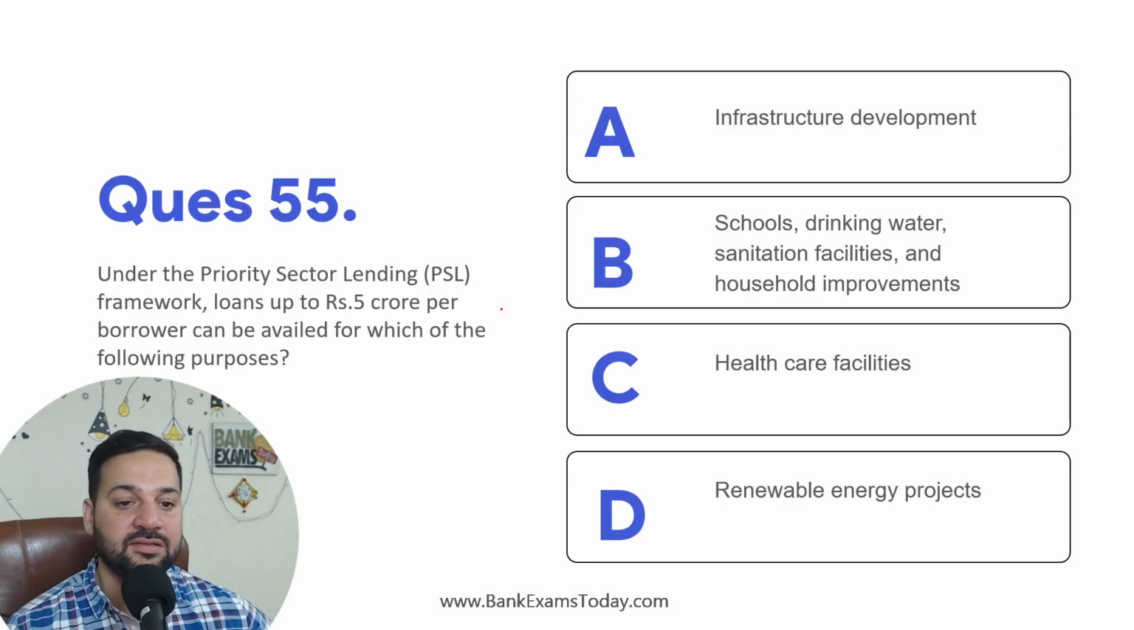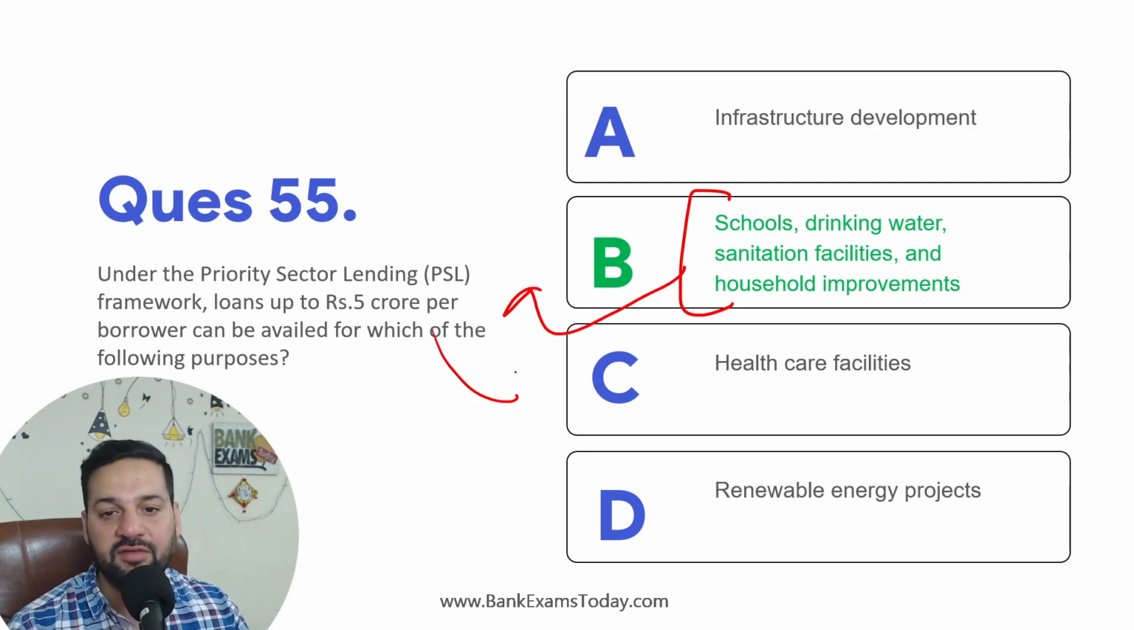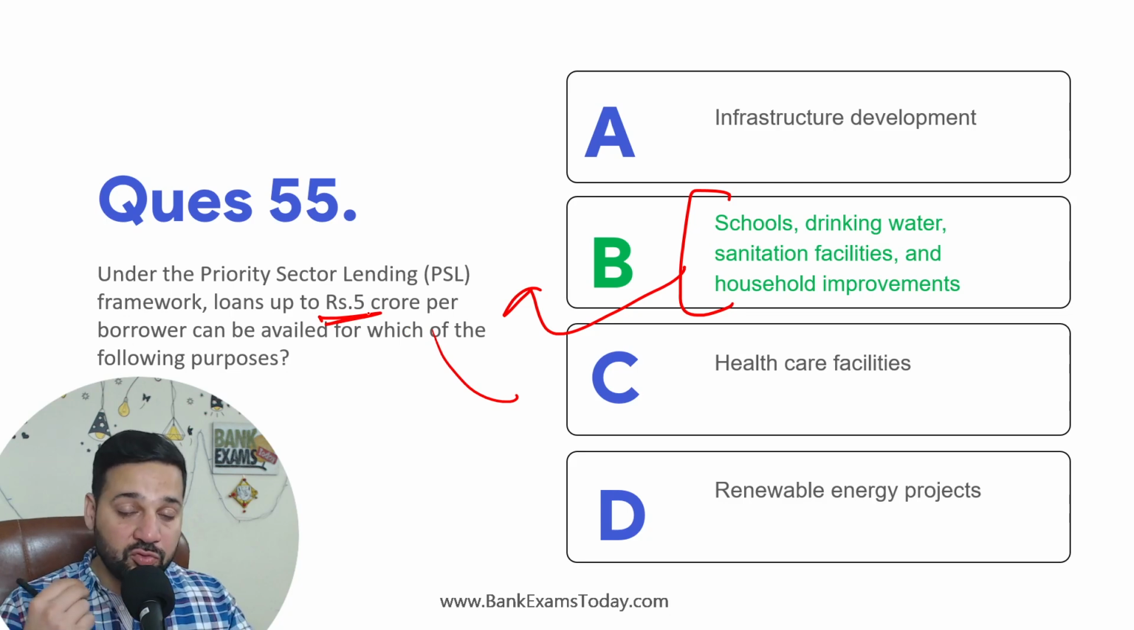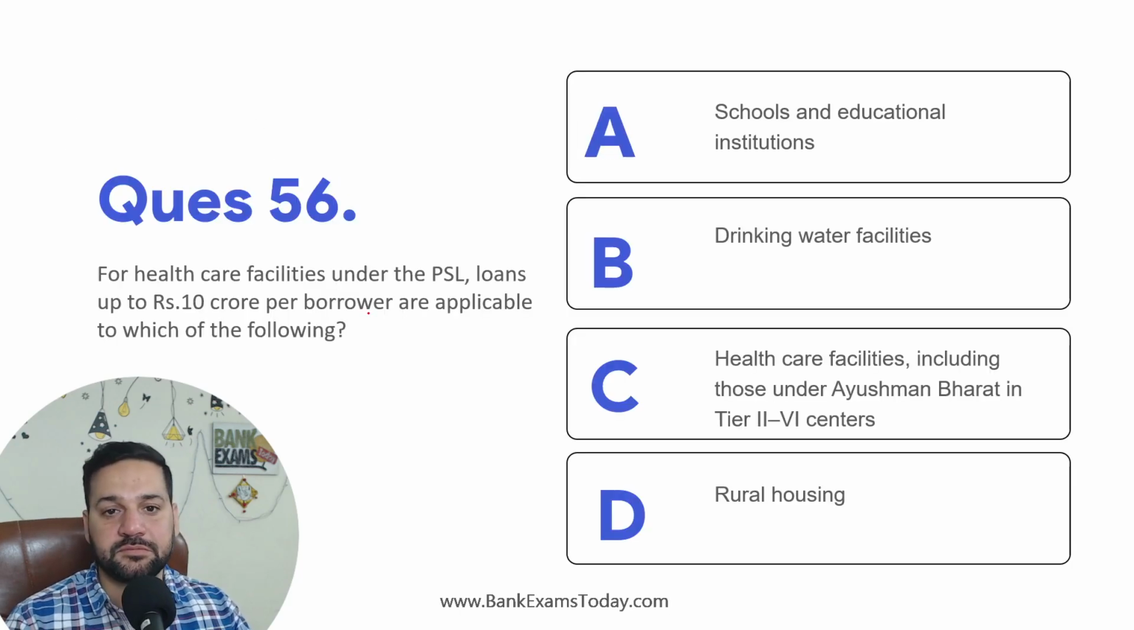So under the PSL framework, loans up to 5 crore per borrower can be availed for which of the following purposes? Ideally, schools, drinking water and sanitation facilities should have been here in the 500 option. Anyways, you should remember loans up to 5 crore rupees for schools, drinking water, sanitation facilities and household improvement would be considered as priority sector lending loans, okay?